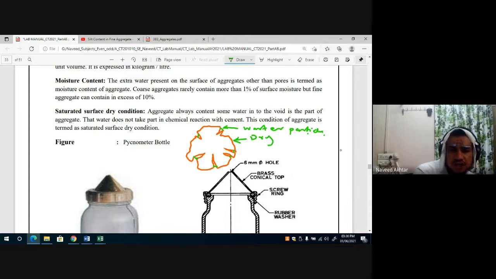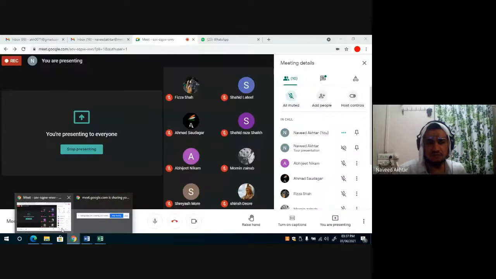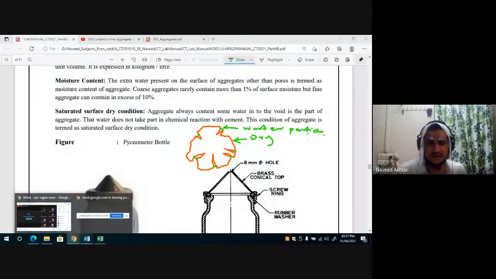So this condition, when the pores are with water but the surface of the aggregate looks dry to the naked eye, is termed the saturated surface dry condition.